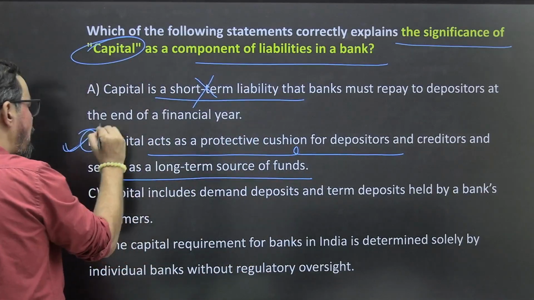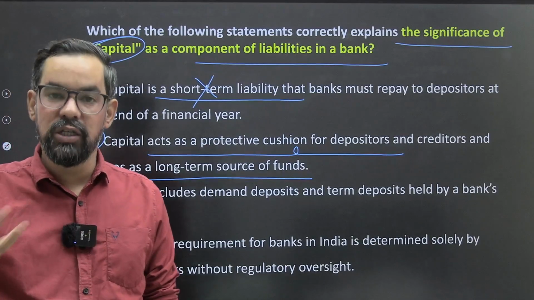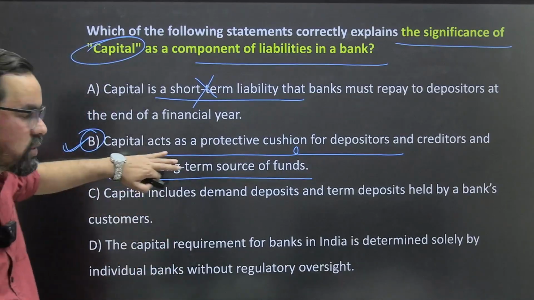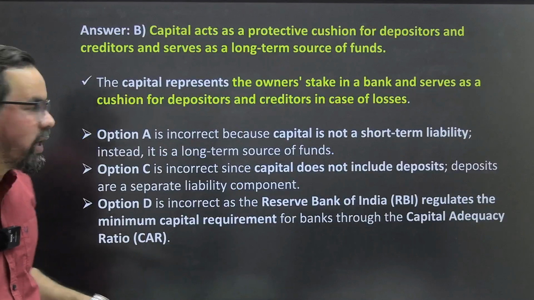Capital acts as a protective cushion for depositors and creditors and serves as a long-term source of funds. 100% true. So capital is basically money contributed by promoters or the shareholders and all. So that generally comes under this. Okay, so option B, without any doubt, will be the right answer for this one.